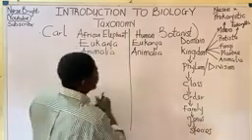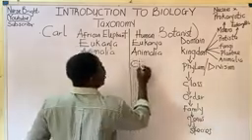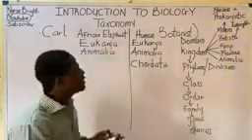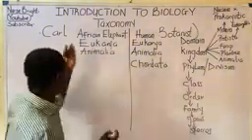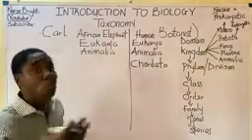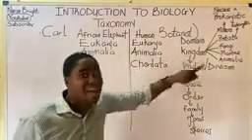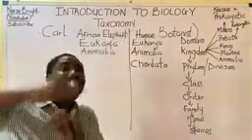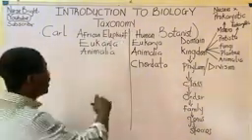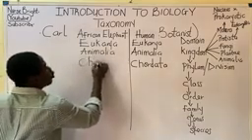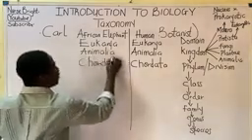So humans belong to the phylum called Chordata. Do you understand what chordatas are? Elephants still belong to the phylum Chordata. I cannot say elephants or humans belong to the division. We are not plants. We are higher animals, advanced animals. So for elephants, they still belong to the phylum Chordata.